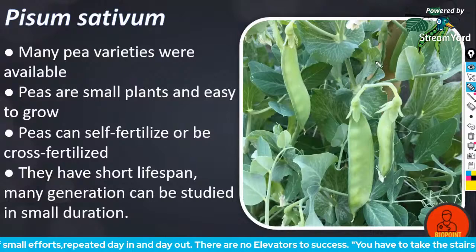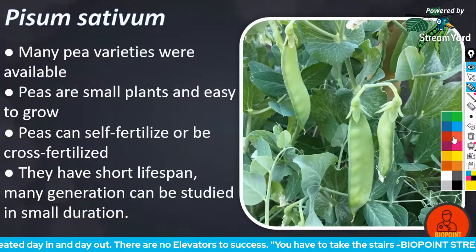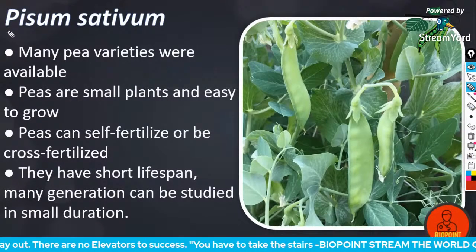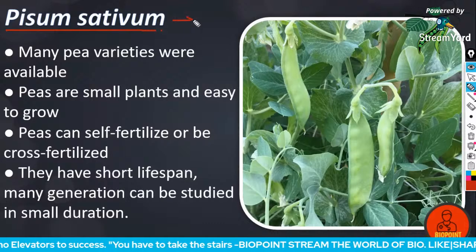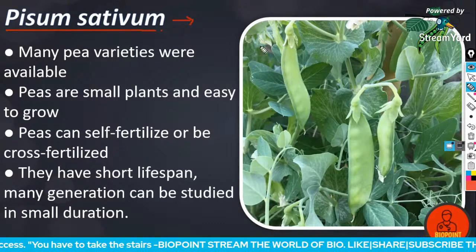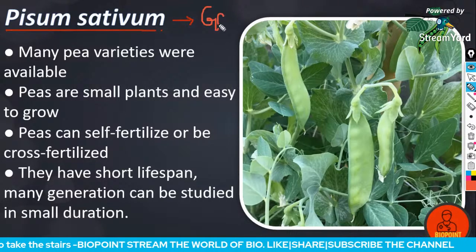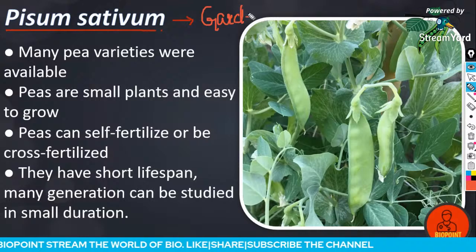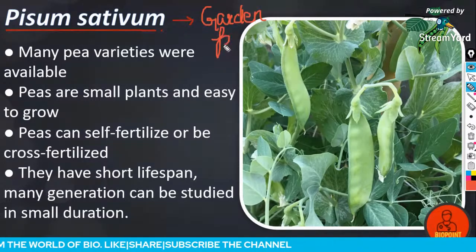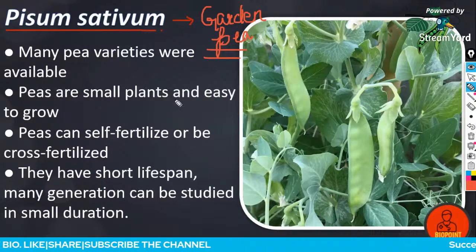Next, Pisum sativum. Pisum sativum is the garden pea, which was actually the plant used by Gregor Johann Mendel for his experiments.